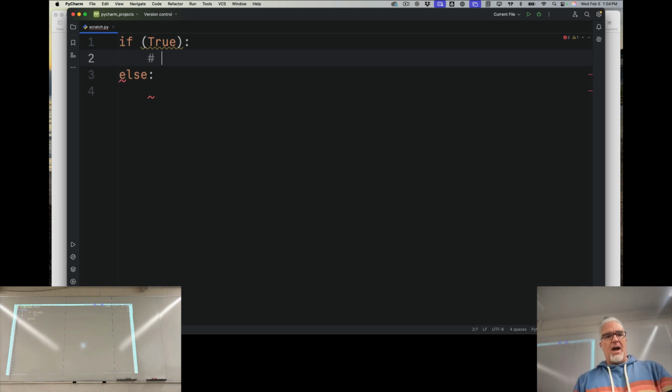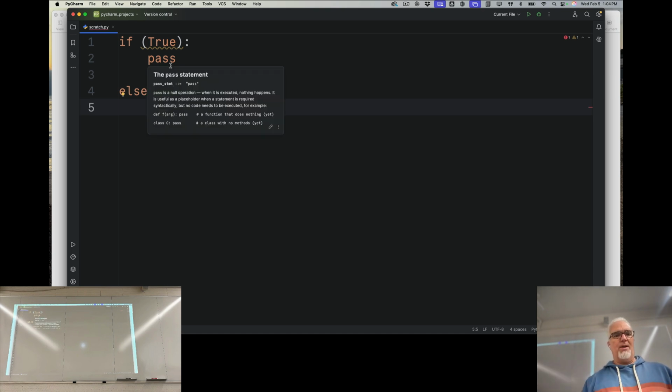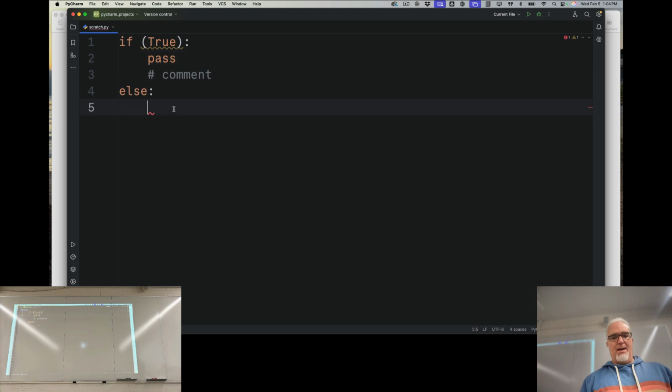Notice that a comment doesn't fix this. A comment is still giving me an error. It says indent expected. However, there is a reserved word that we can use that does nothing but will keep you from getting an error there, and it's called pass. Just think if you're playing a board game, like Uno, it's like the skip card, right? It just says, hey, we're not doing anything here yet, but it prevents an error.